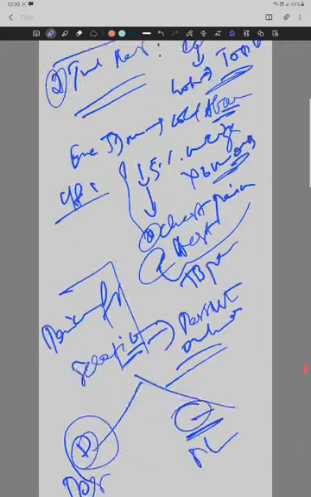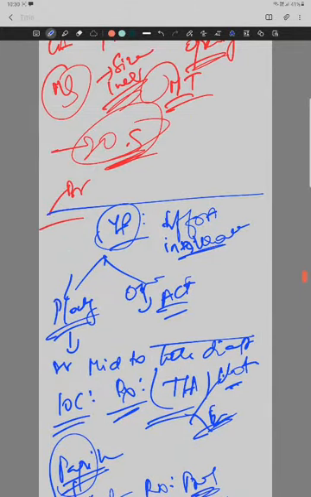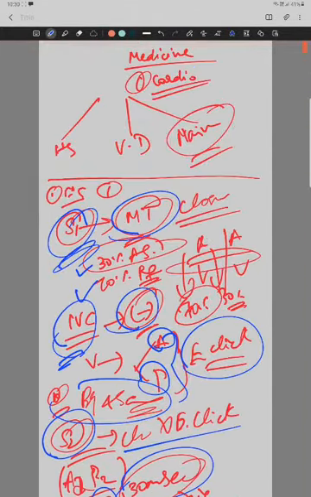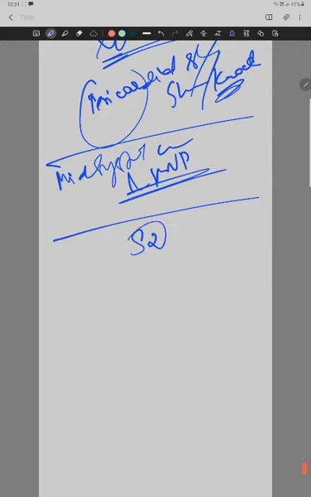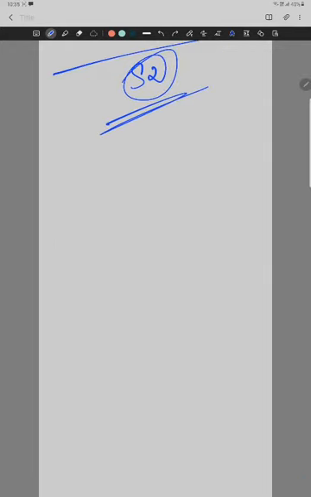So that's it. You have just completed the first section, the S1 heart sound, and then we will resume with the S2 heart sound. So then, resuming with the second heart sound.